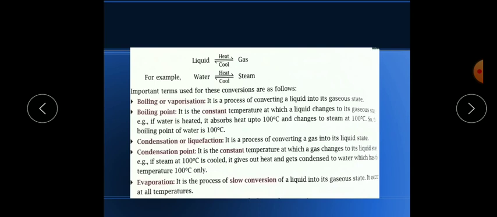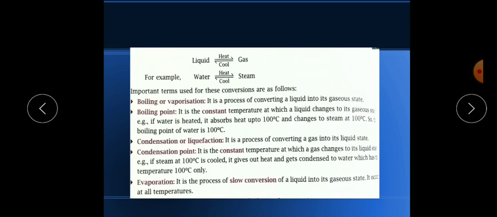Now in this topic also a few terms are given, so you should be familiar with them. Okay, you should know about them. First one is boiling or vaporization. So when we boil the water, when we heat the water, it will change its state into water vapor. That process is called vaporization. So vaporization is a process in which we convert a liquid into its gaseous state. Okay, remember always. Now what is a boiling point? Again the boiling point is a constant, fixed temperature at which a liquid changes into gaseous state.